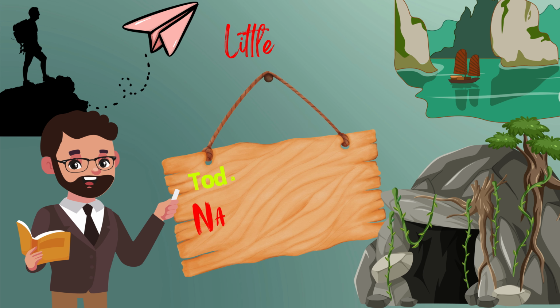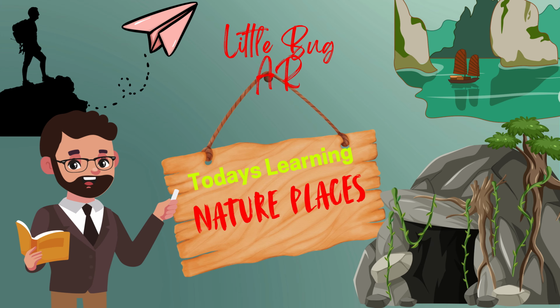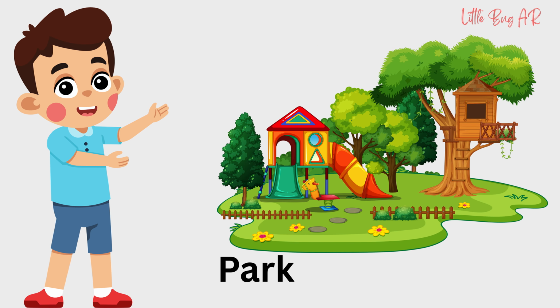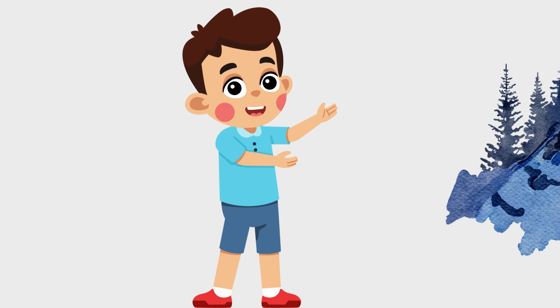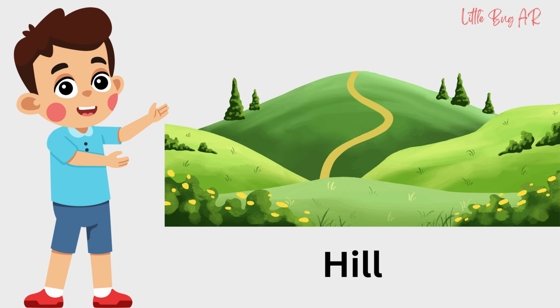Hey friends, today we learn about nature places for kids. Forest, this is forest. Park, this is park. Snow mountain, this is snow mountain. Hill, this is hill.